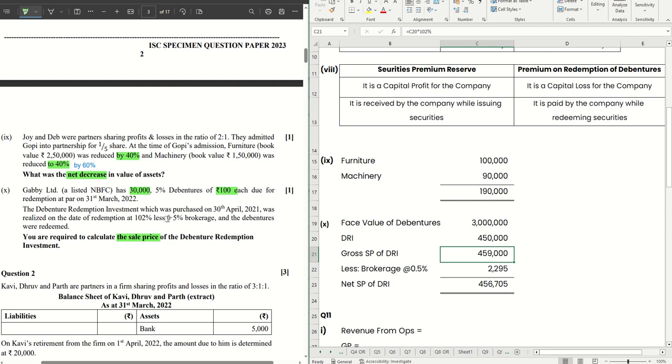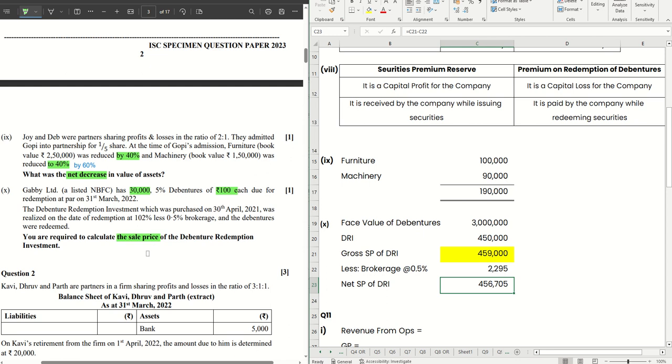Then there is a brokerage of 0.5%. And remember, brokerage is always calculated on the gross value of the debenture redemption investment. Okay, don't end up calculating on this. So gross value is 4,59,000. 0.5% of this is 2295. So the net selling price of the DRI is this minus this. So 4,56,705 is the answer here.